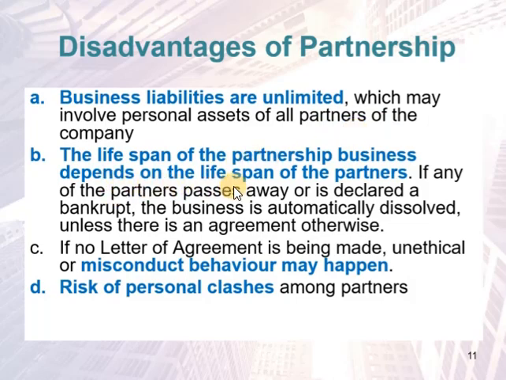The lifespan of the partnership business depends on the lifespan of the partners. If any of the partners passes away or is declared bankrupt, the business is automatically dissolved unless there is an agreement otherwise. So it is important to have a partnership agreement saying that if one member passes away, the business can still continue. If no letter of agreement is made, unethical or misconduct behavior may happen.